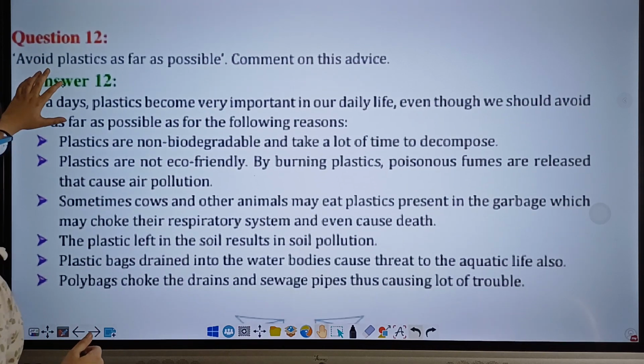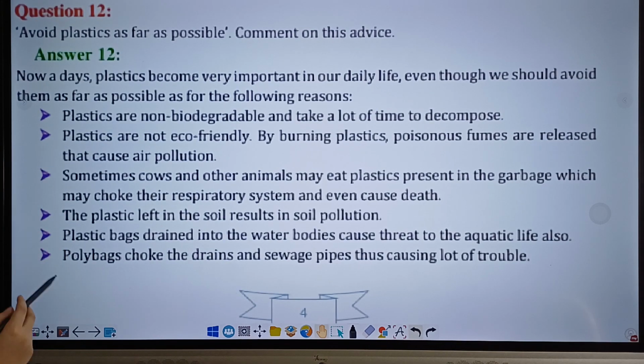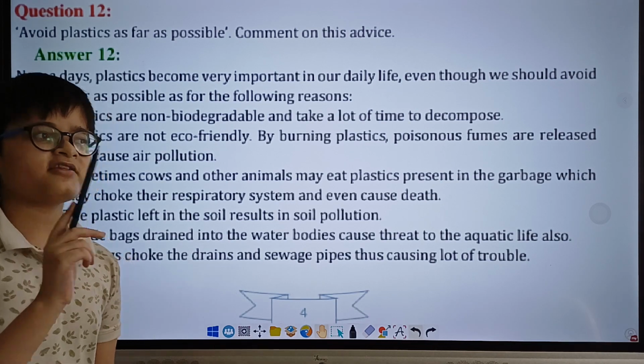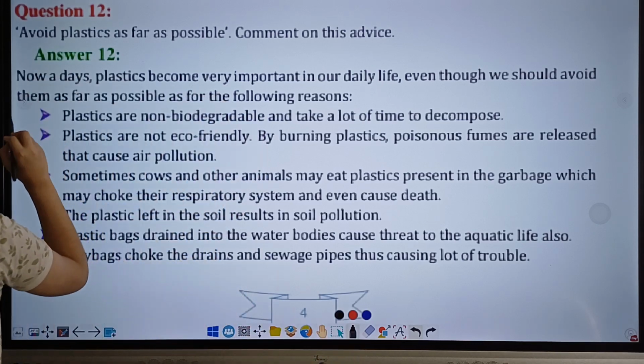Alright. Question 12. Yes, this is the last question. Avoid plastics as far as possible. Comment on this advice. Here is the answer to the final question. Nowadays, plastics have become very important in our daily life, even though we should avoid them as far as possible for the following reasons. Here are the reasons why we should avoid plastics.